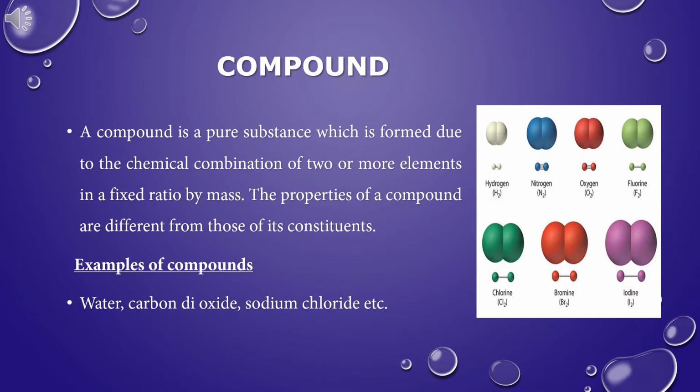Sodium chloride is also a compound made from two elements, sodium and chlorine. Sodium chloride contains one atom of sodium combined with one atom of chlorine. The chemical formula for sodium chloride is NaCl.